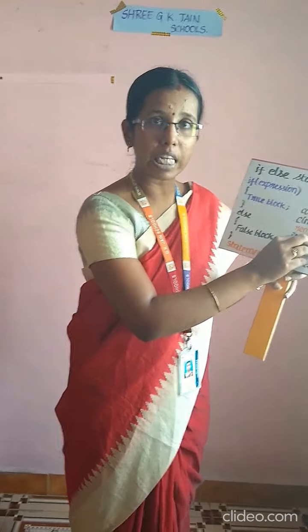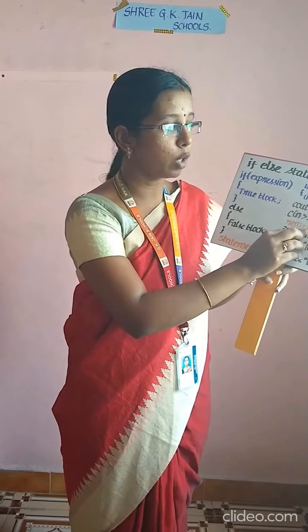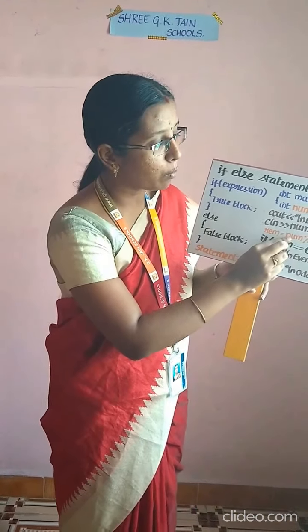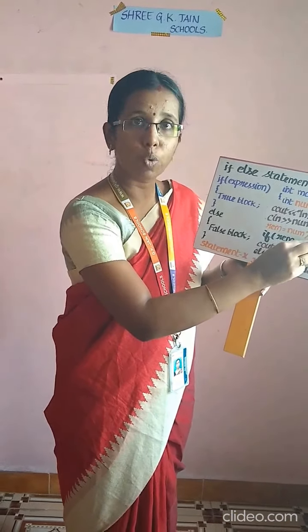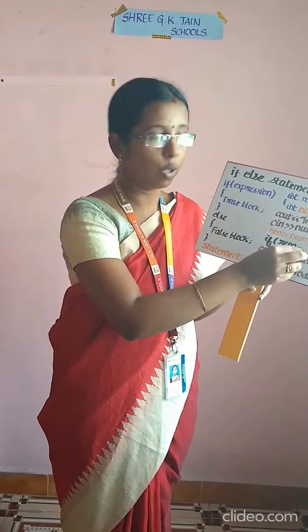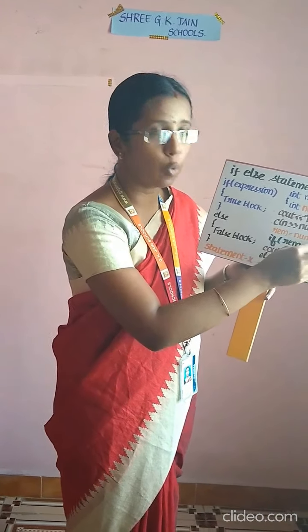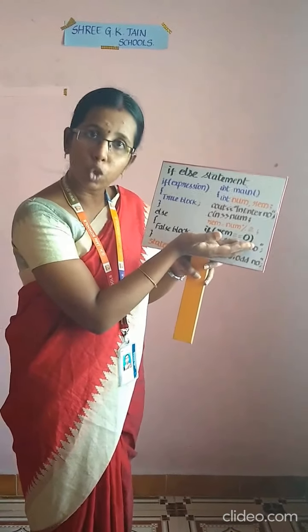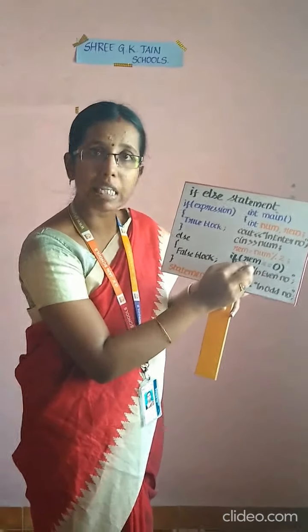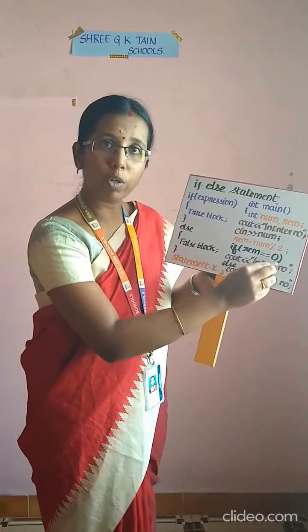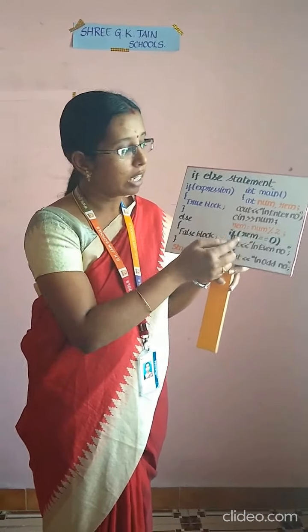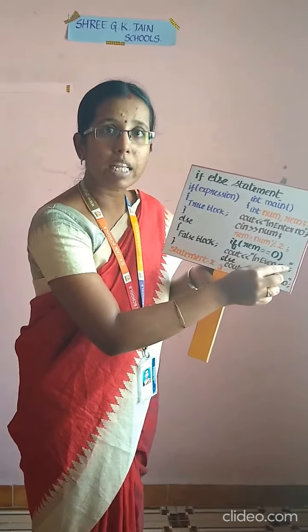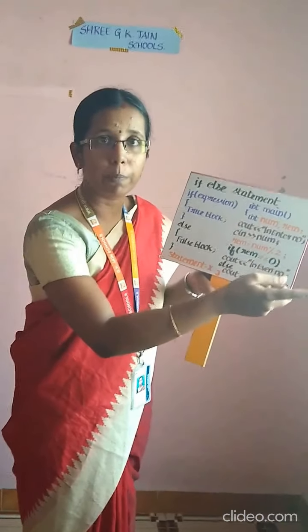Rem is equal to whatever number is given by the user, that number modulus 2. For example, the user is entering 10. So 10 modulus 2. Modulus means you take the remainder value, so 10 modulus 2 will be 0. My if condition turns out to be true here because rem is 0. So 0 is equal to 0, yes, the condition is true. Then my if block will be executed, and the output will be even number.